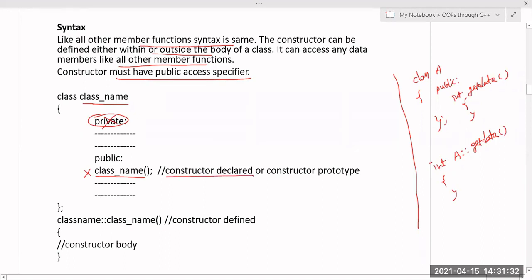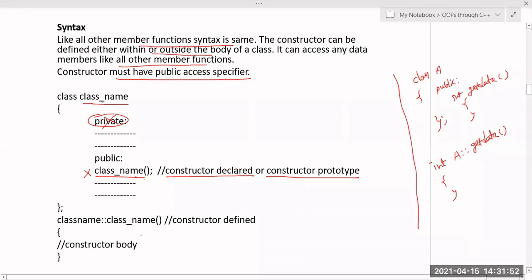So this is the constructor declaration or constructor prototype. The name of the class and the name of the constructor should be the same, and the constructor should not have any return type, not even void. The constructor can take parameters, and you can write the constructor definition inside the class or outside the class.